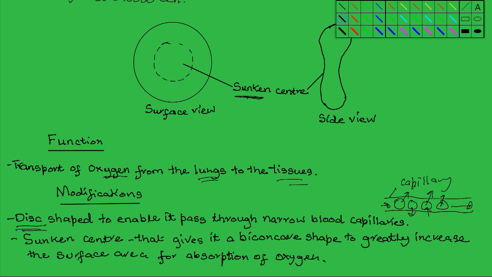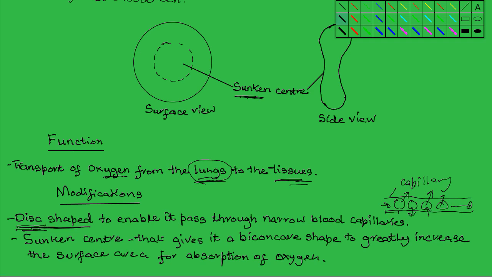So when the cells move in a single file through the capillary, the red blood cells are individually exposed. So their surfaces are exposed to facilitate diffusion. And in this way, the red blood cells are able to take up oxygen and also release oxygen to the tissues. So they pick up the oxygen in the lungs and release the oxygen in the tissues. Both in the lungs and in the body tissues, there are capillaries, and through these capillaries, the red blood cells are able to move in a single file because of their disc shape.